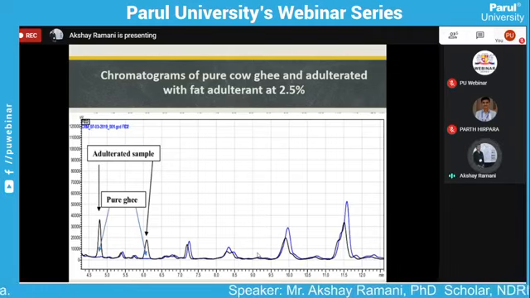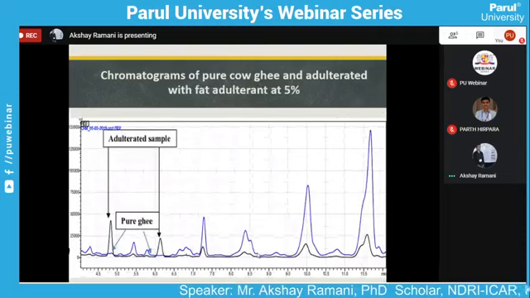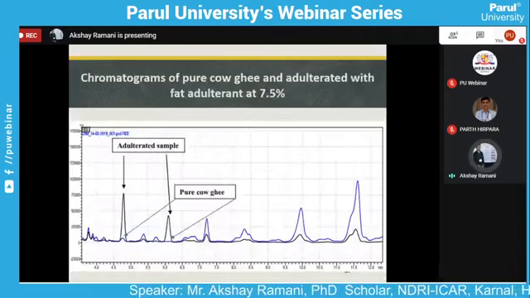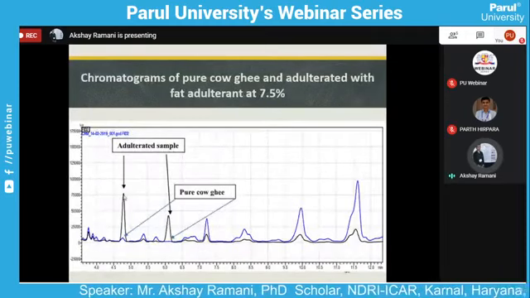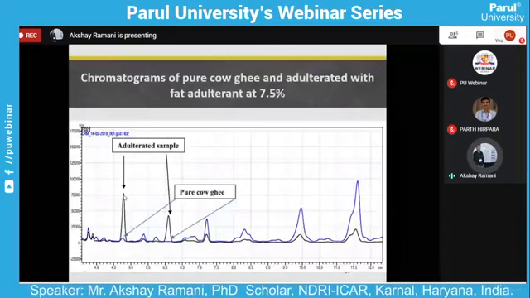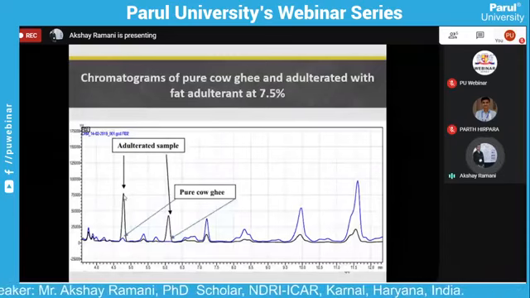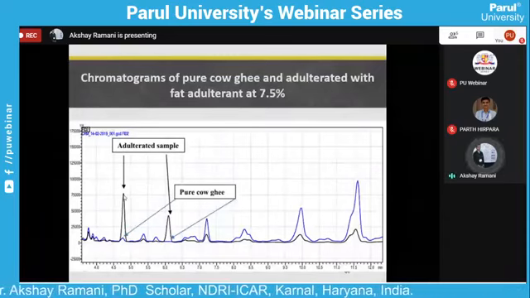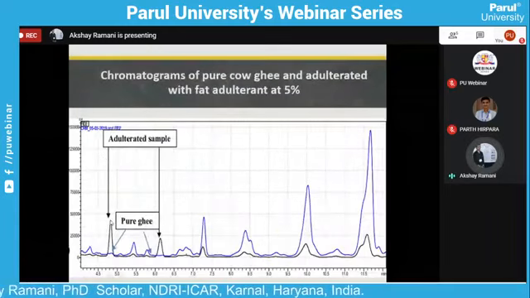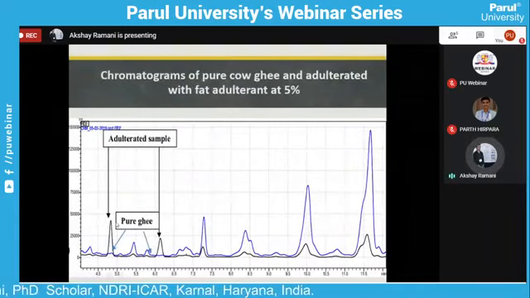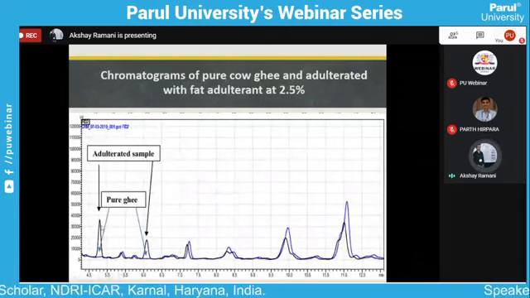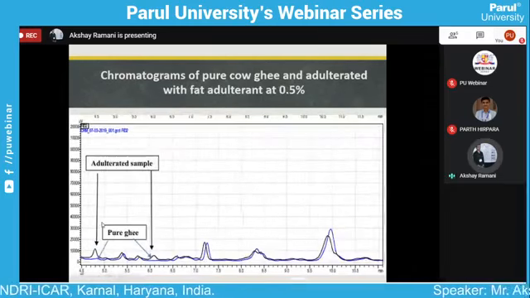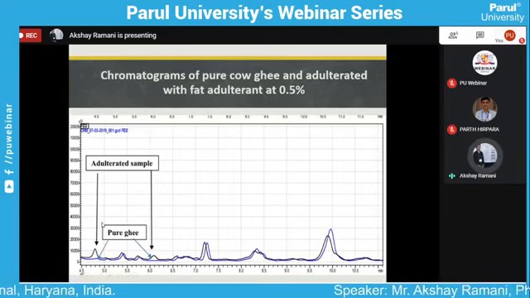We saw how the sharpness of the peak decreased. Here the peak area is around 75,000, then the peak area of the adulterated sample is only around 45,000, and now around 35,000.